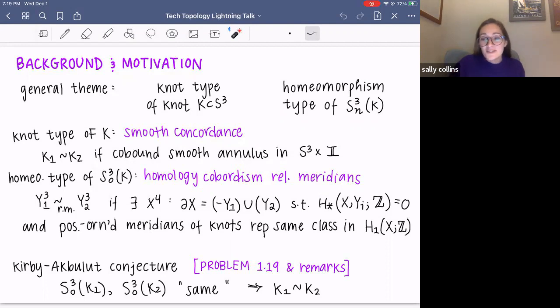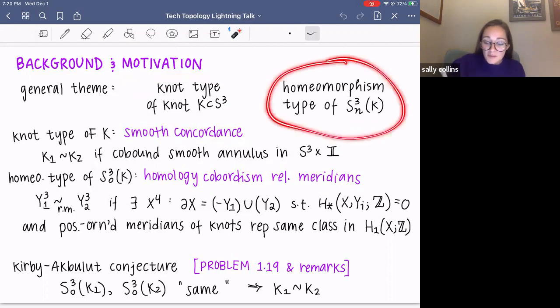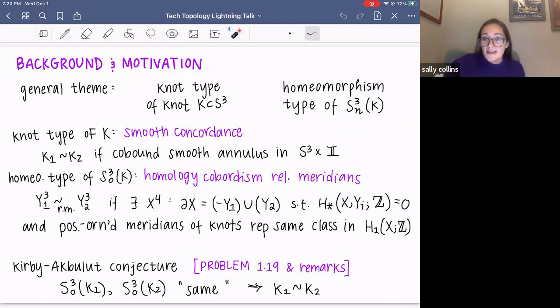So I won't get into too much detail, but the general theme of the question we're looking at today is exploring the relationship between the knot type of knots in S3 and the homeomorphism type of their n-framed surgery manifolds. And we're specifically going to be looking at the zero-framed surgery manifold, which I'll just call the zero manifold for the most part. So it's denoted as such. And then when I say zero manifold, that's what I mean.